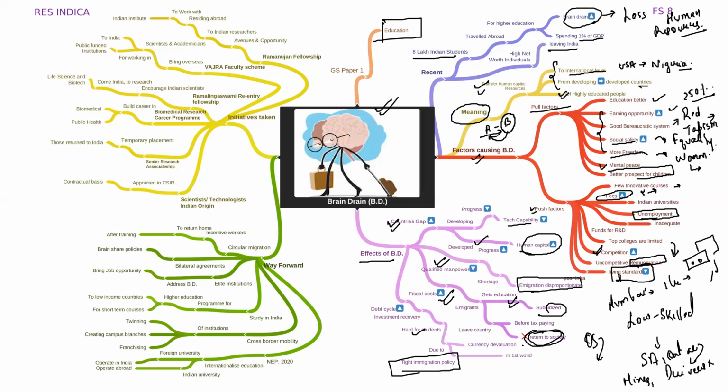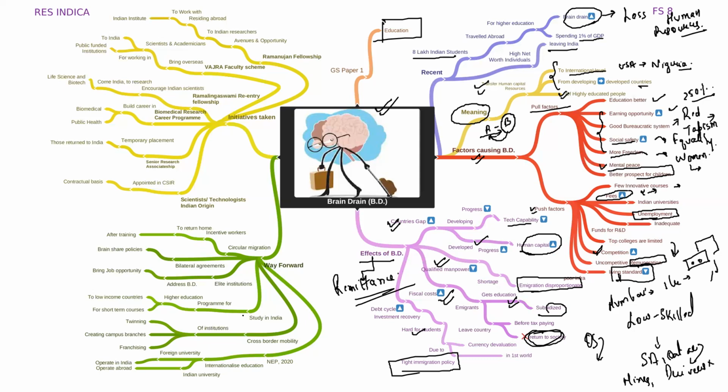Getting the point? Now, this does not only have negative repercussions, some positive repercussions are also there. For example, the people who work outside will send money to the home country, which we call remittance. The remittance is received in the home country. Got the point? But this remittance is very good, but it won't suffice for the loss of human capital which the country goes through. Clear?